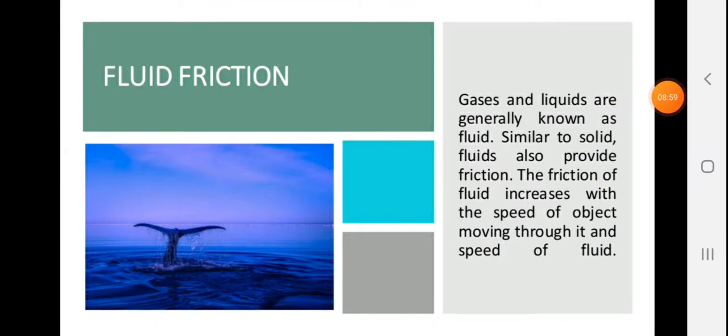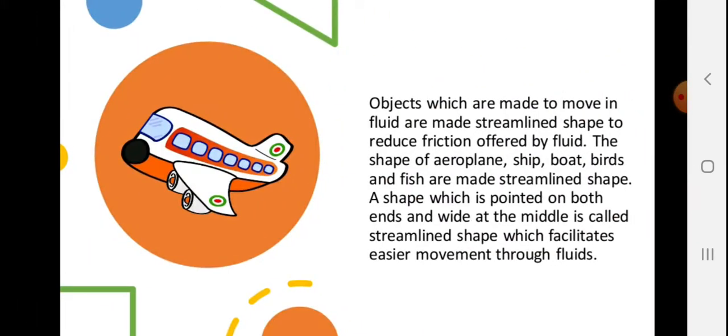Let's talk about fluid friction. Gases and liquids are generally known as fluids. Similar to solids, fluids also provide friction. The friction of the fluid increases with the speed of the object moving through it and the speed of the fluid. Objects which are made to move in fluids are given a streamlined shape, that is the fish shape, to reduce the friction offered by the fluid.